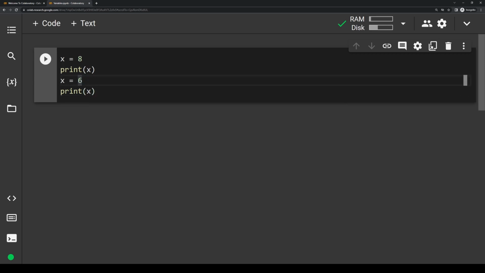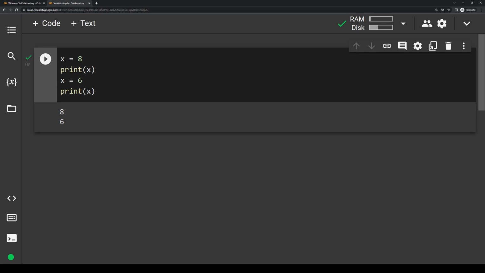Now remember I said that these run in order. So first I'm assigning x to 8. And then I'm printing x, so it should print out 8. And then I assign x to 6 and then print x again, so x should print out 6. So the result we should see is 8 and then 6. And if we run it, boom, you'll see 8 and 6.